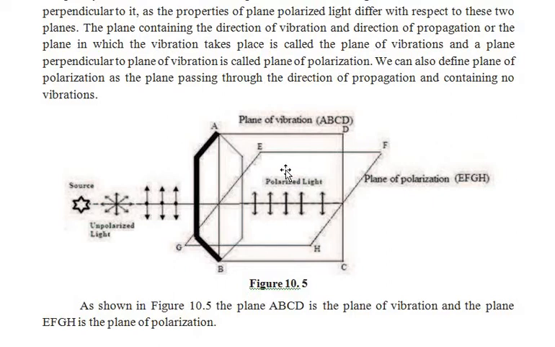It is observed that the plane ABCD, which consists of the vibrations, is known as the plane of vibration, whereas the plane perpendicular to the plane of vibration is called the plane of polarization. So plane ABCD is the plane of vibration, whereas the plane of polarization is EFGH.